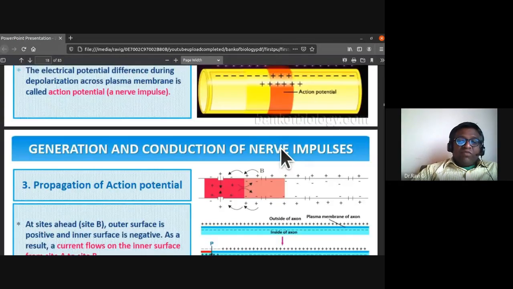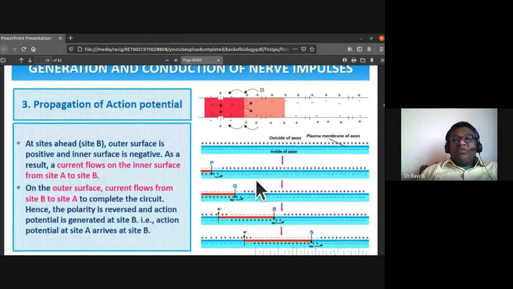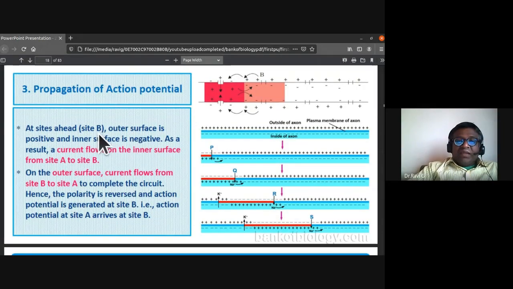The third part of this is propagation of the action potential. Site A we have already discussed. At sites ahead, that is site B, the outer surface is positive and the inner surface is negative.